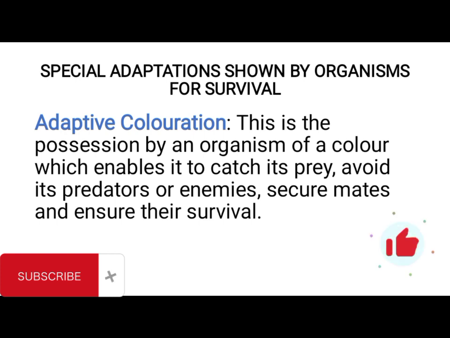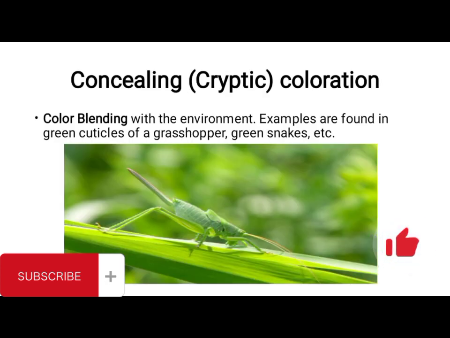What does that mean? Three things here. What is the purpose of adaptive coloration? Adaptive coloration will help an organism to have a color that resembles that of its environment, so that it will not be easily detected by its prey, or it will be able to avoid its own predator, or it will be able to secure mates and ensure their survival. So those are the purposes of adaptive coloration. We have different types of adaptive coloration. We have color blending. These are also referred to as cryptic coloration, concealing coloration, or hidden coloration.